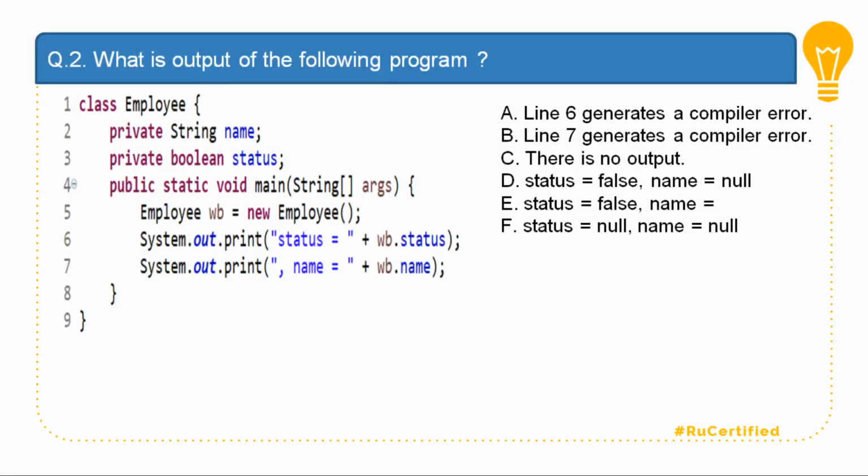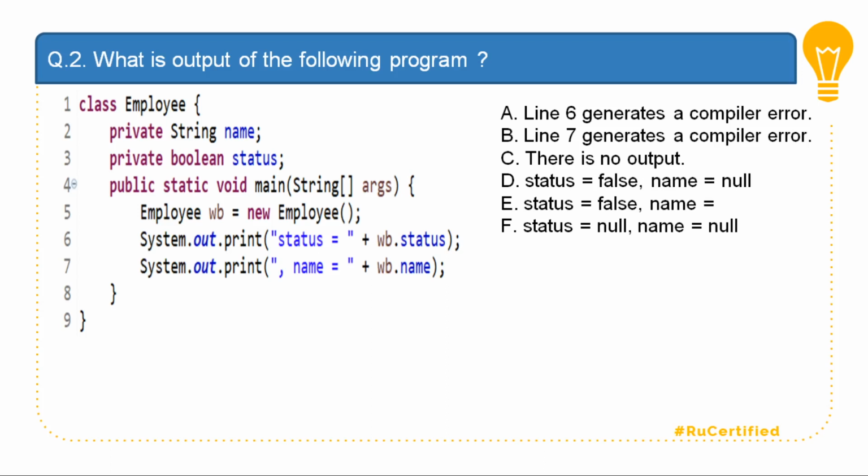Question number 2. What is the output of the following program? Class Employee contains two data members, instance variables called name and status, and we are going to create an object of Employee. Employee is referred to by wb, which is going to print status and name.